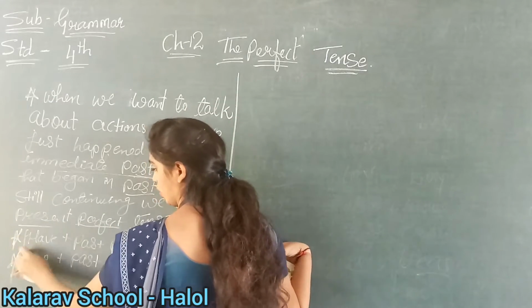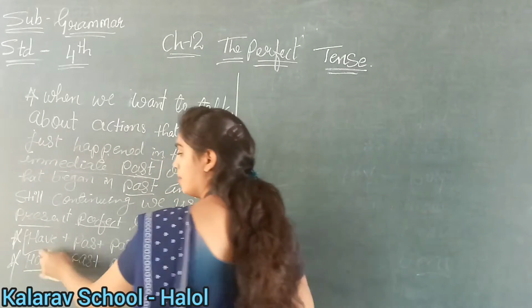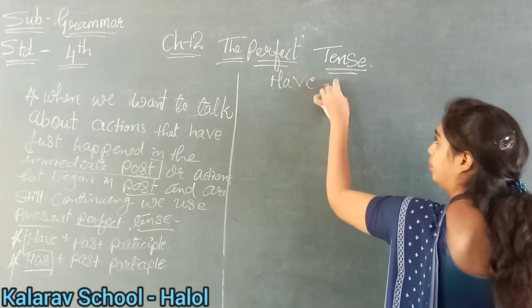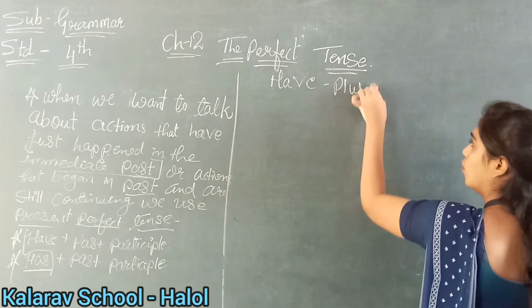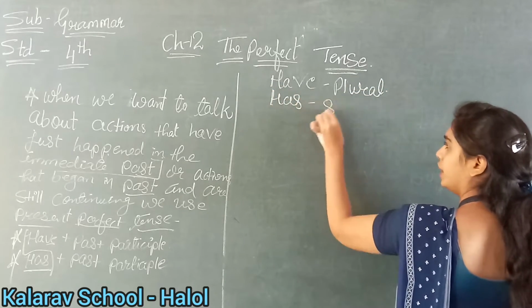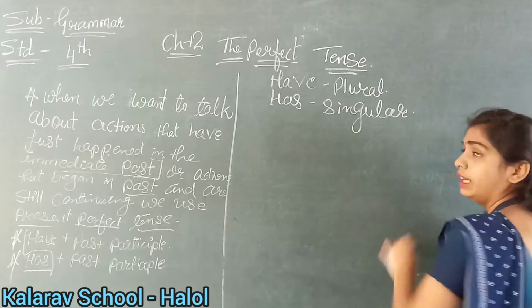Has and have. Okay, are you understanding? We will use has and have, but have for the plural. Have with plural sentences. Okay, and has with singular. Clear up till here?